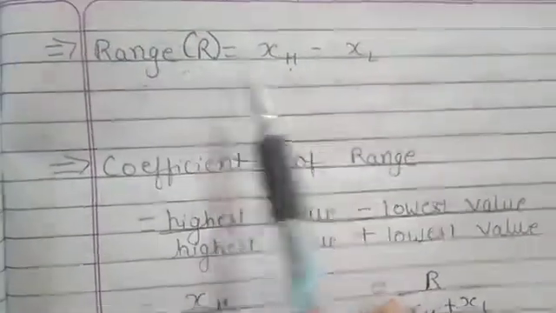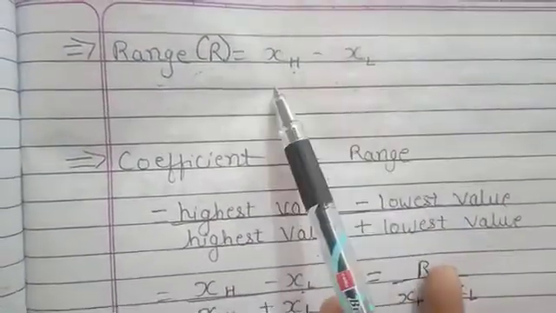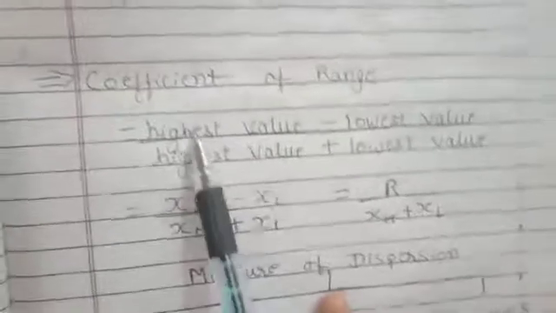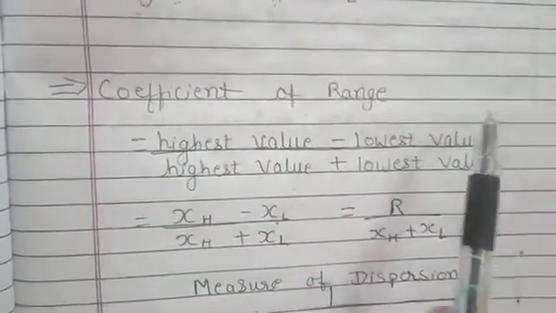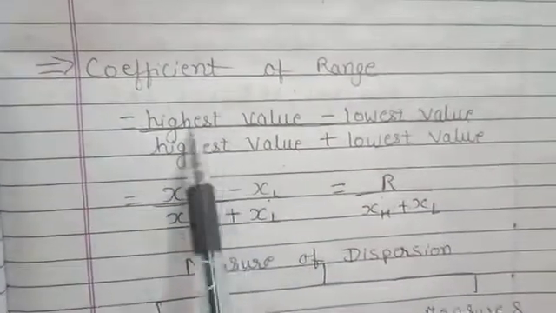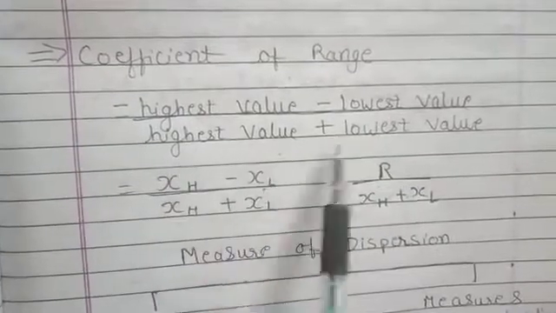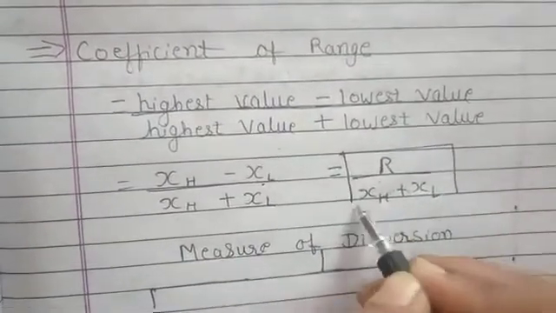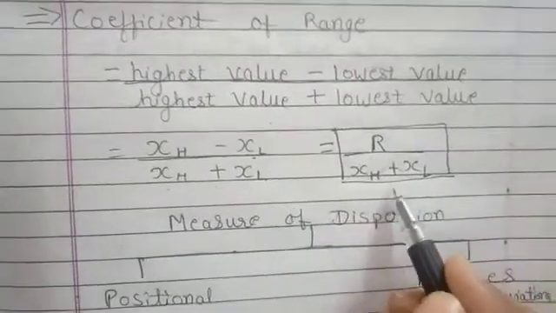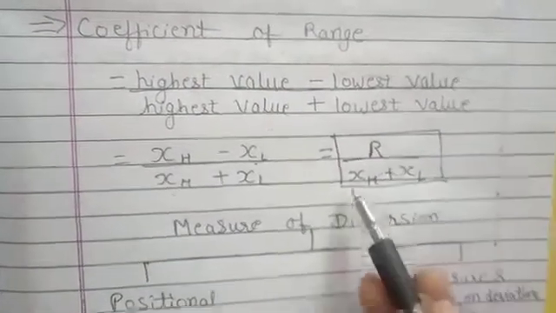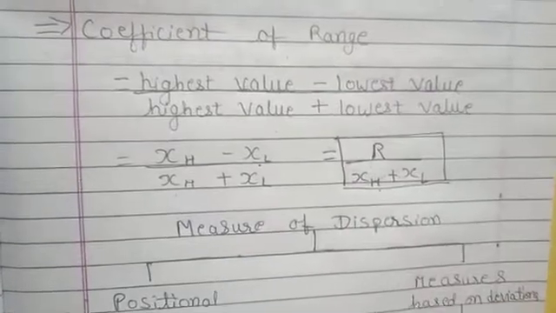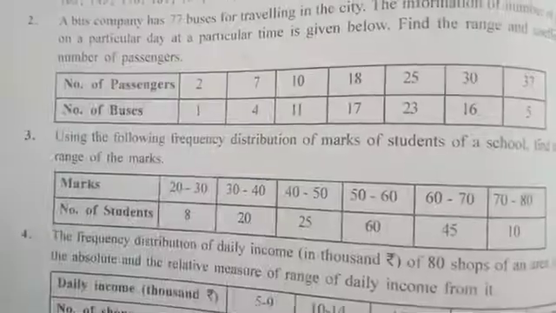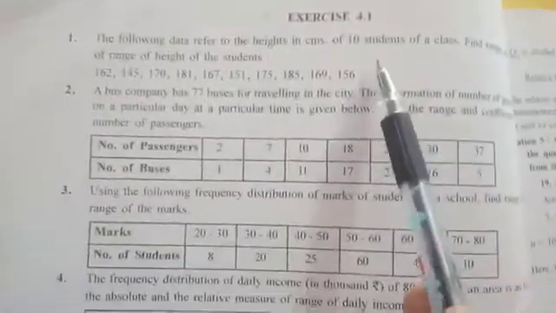So range, that is XH minus XL, highest observation minus lowest observation, and coefficient of range or relative range, that is highest value minus lowest value upon highest value plus lowest value. Or you can use this formula directly, that is range upon XH plus XL, H for highest observation, L for lowest observation. This is your exercise 4.1 in your textbook. These 4 sums we are solving today.